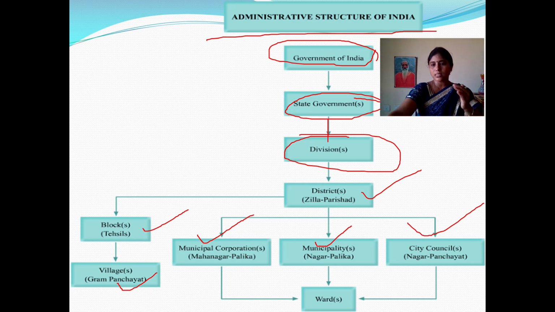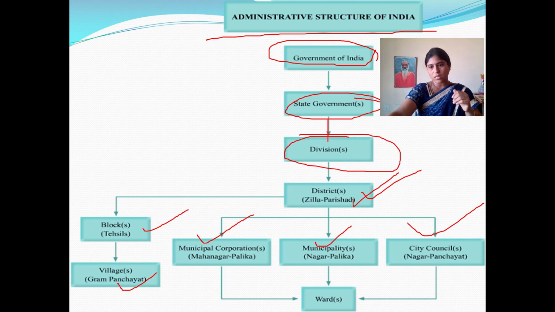So government of India at the central level, state government: each and every state has one state government. And again that state is divided into divisions, what we call districts or Jilla Parishad. The districts are again divided into mandals, tehsils and then villages. So these districts, for easy governance, are categorized into three tiers.